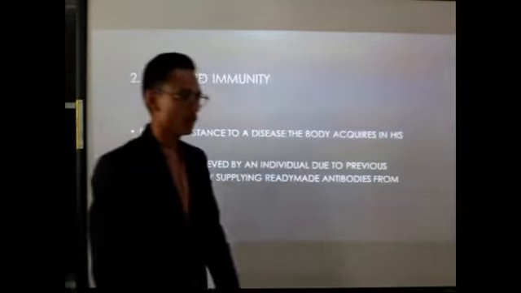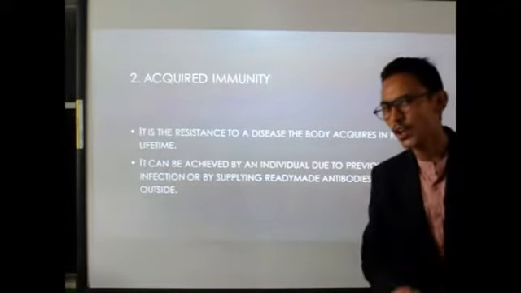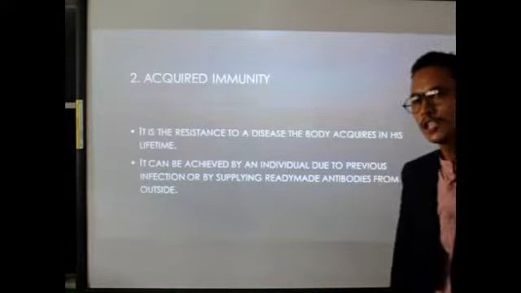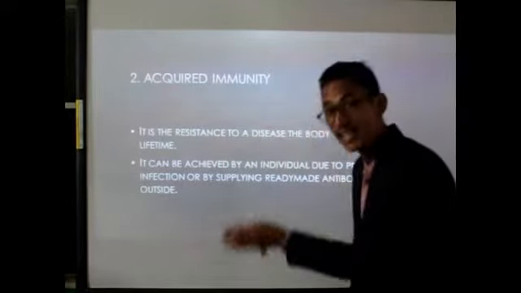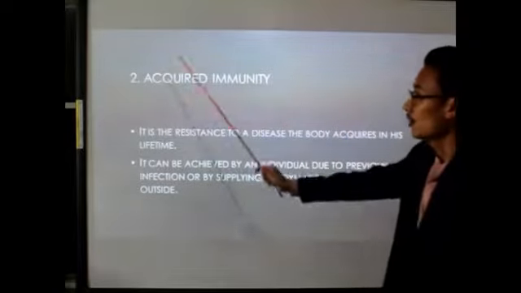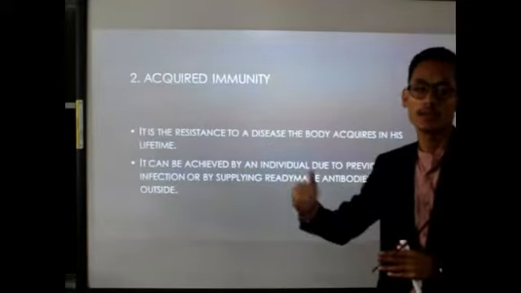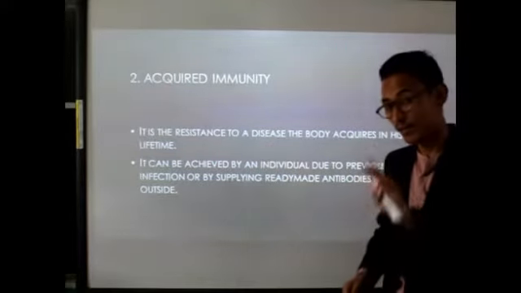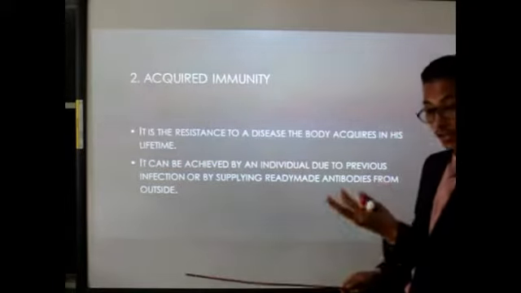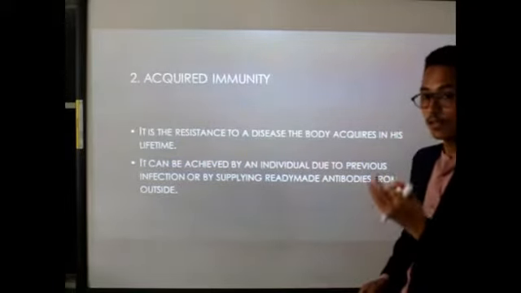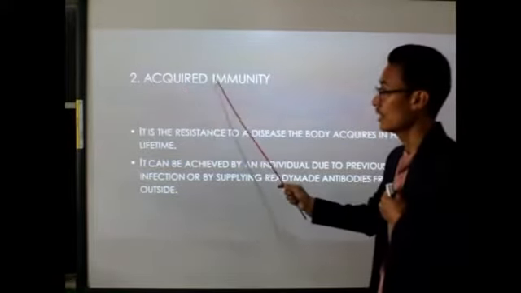Now, number 2, we talk about acquired immunity. We have finished inborn, natural, or innate immunity, which has two types: specific and non-specific. The second kind of immunity is called acquired immunity. That means after the birth of an individual, during lifetime, whatever immunity is developed is known as acquired immunity. We are collecting it. After birth, whatever immunity is developed in our body, we call it acquired immunity.